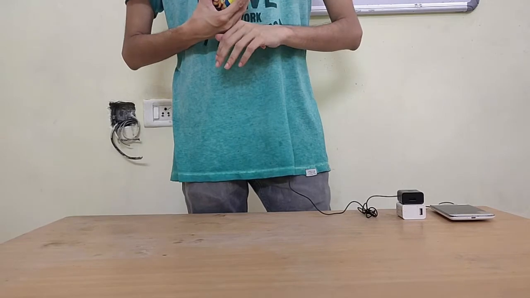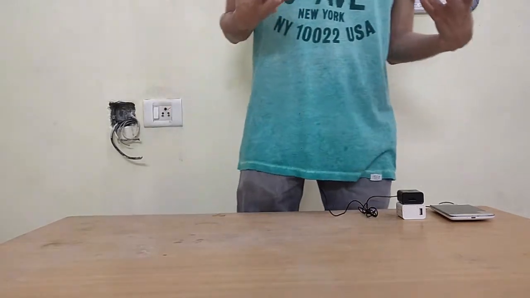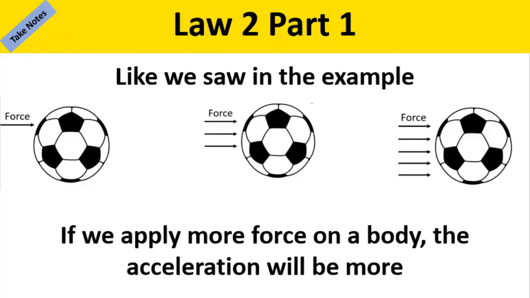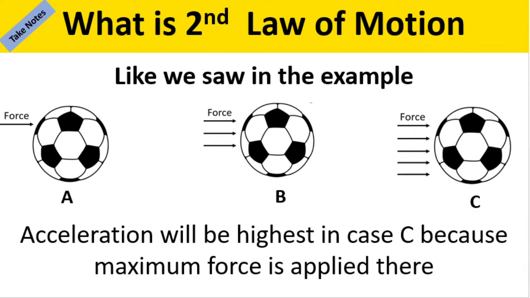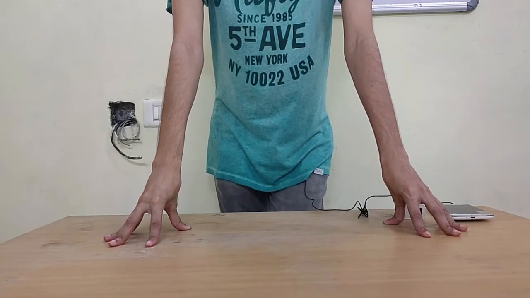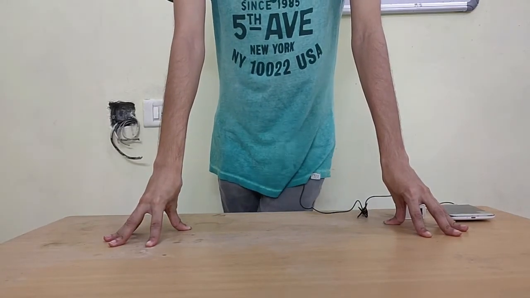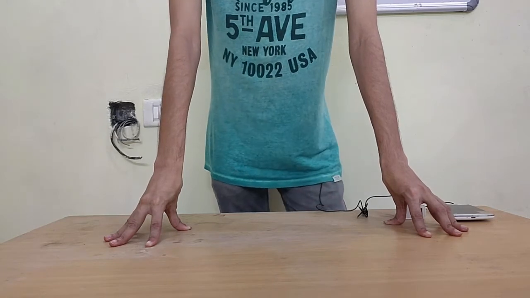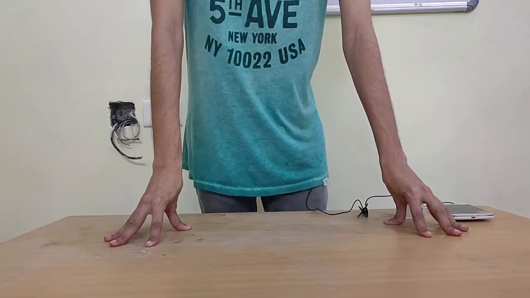Meaning, if the force is more, the acceleration will be more, just like we saw here, right? So now one thing we know is acceleration will be more if force is more. The second thing that the acceleration depends on is the mass of the object.